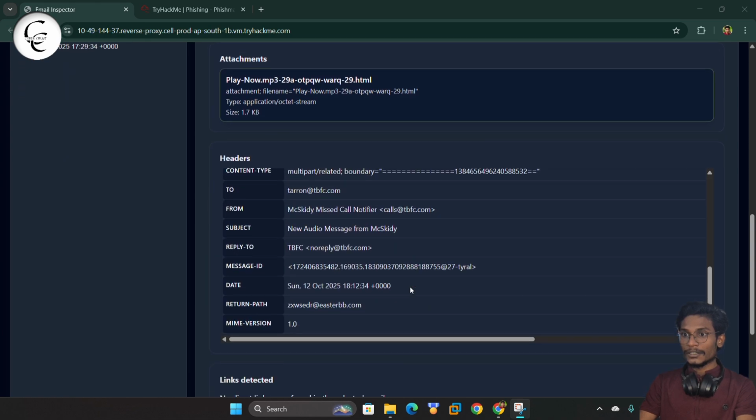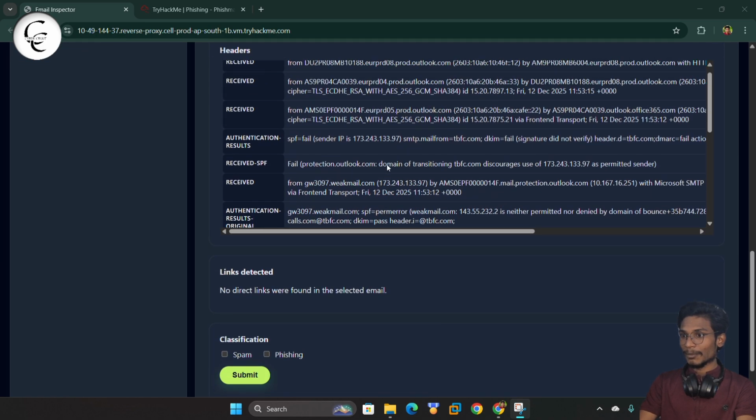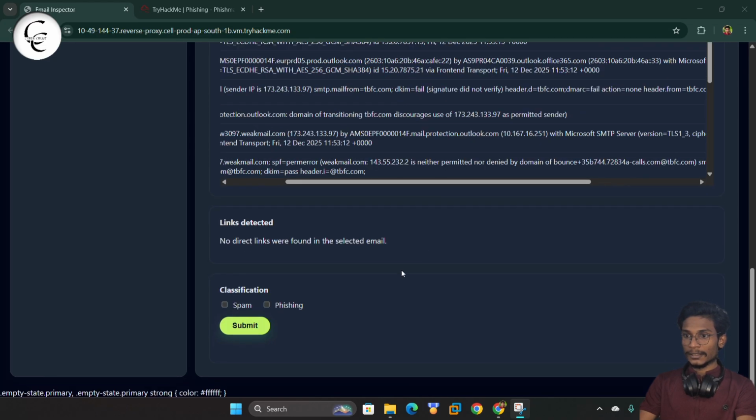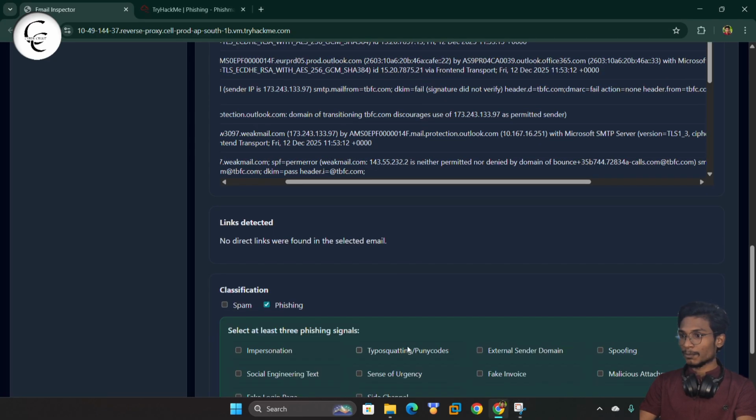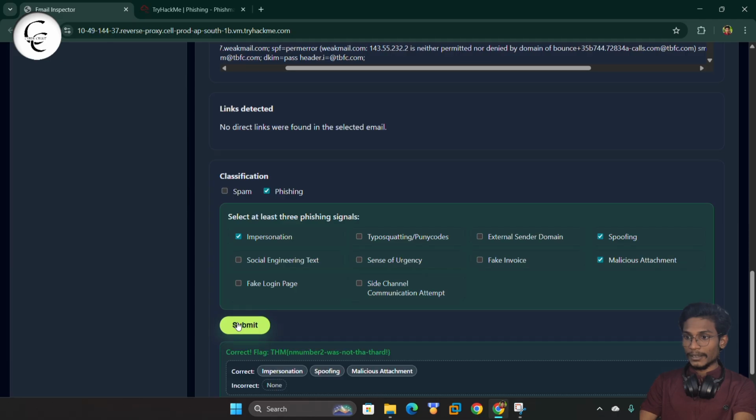So here we will check for the authentication, and also here SPF failed, SMTP and DKIM failed, and for DMARC also failed. So this is a phishing, and we can say this is a spoofing and impersonation. We have a malicious attachment. So here we can give a submit, and we got our flag.